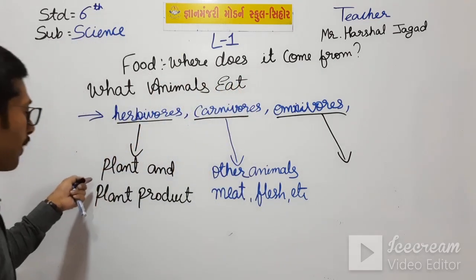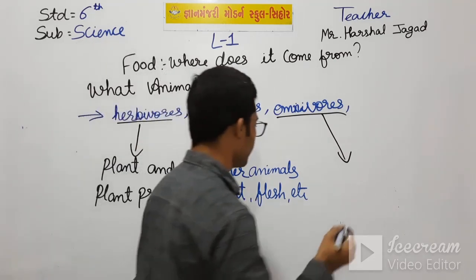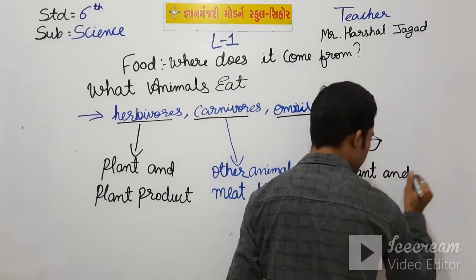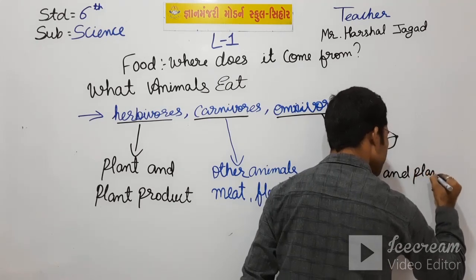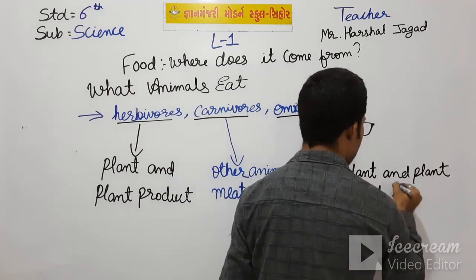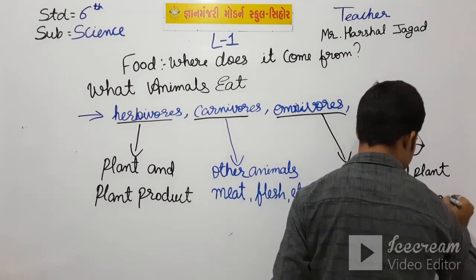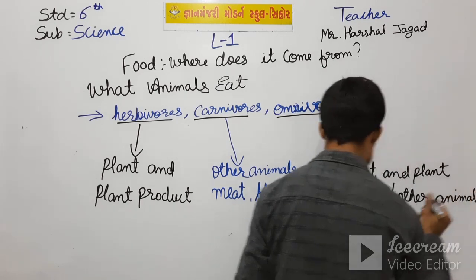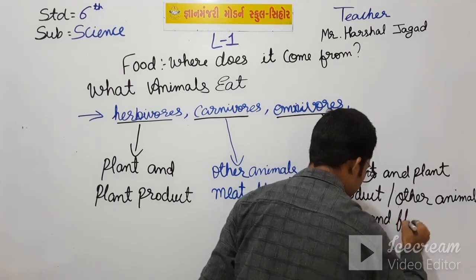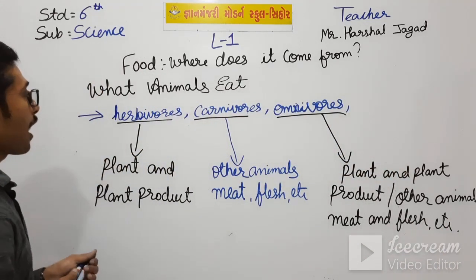They eat both plant and plant product and other animals, meat and flesh, etc.